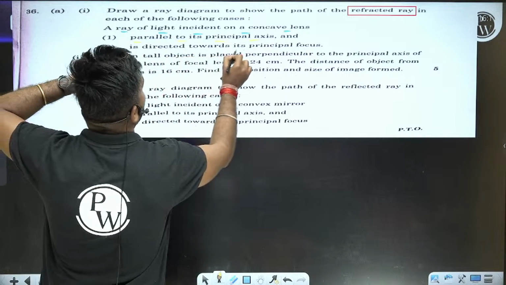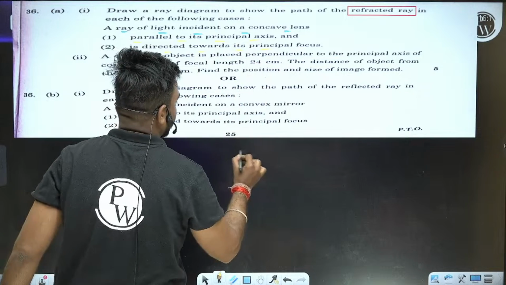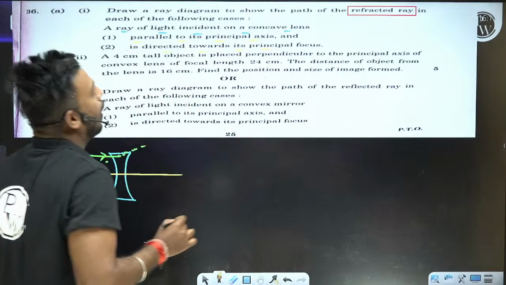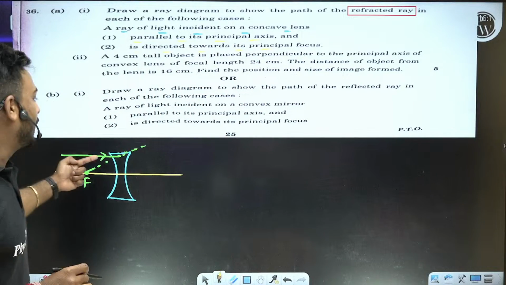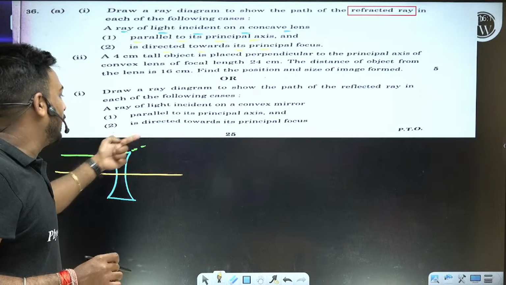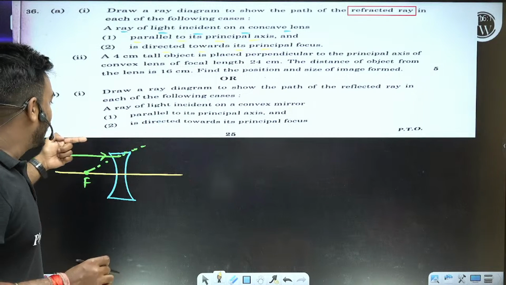It is directed toward its principal focus. Okay, whenever a light ray is incident parallel to principal axis, it